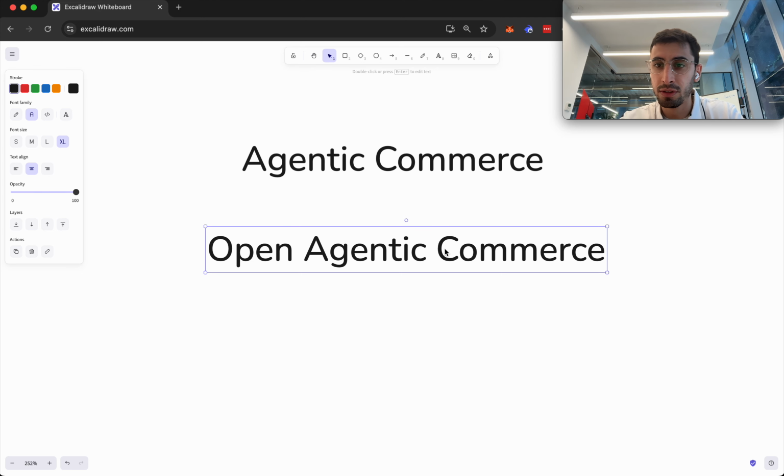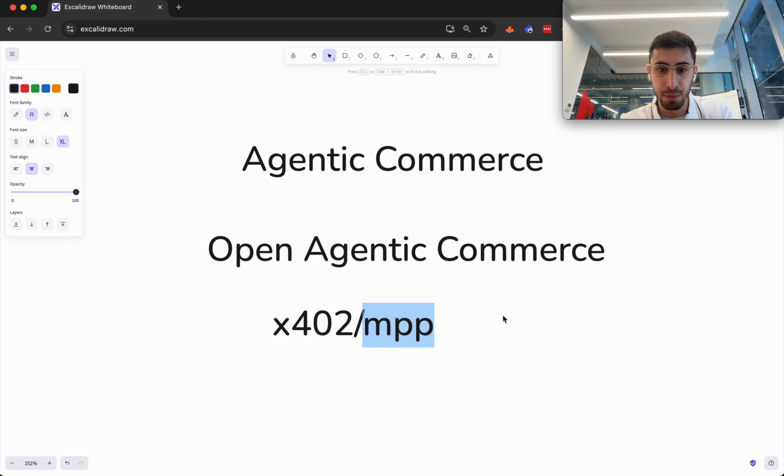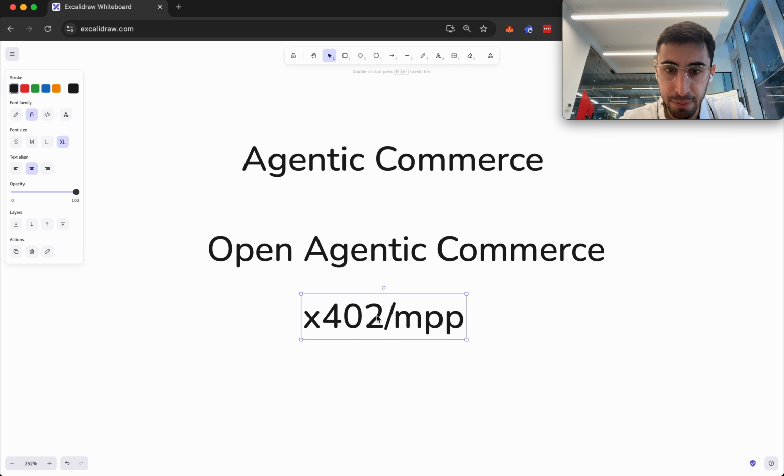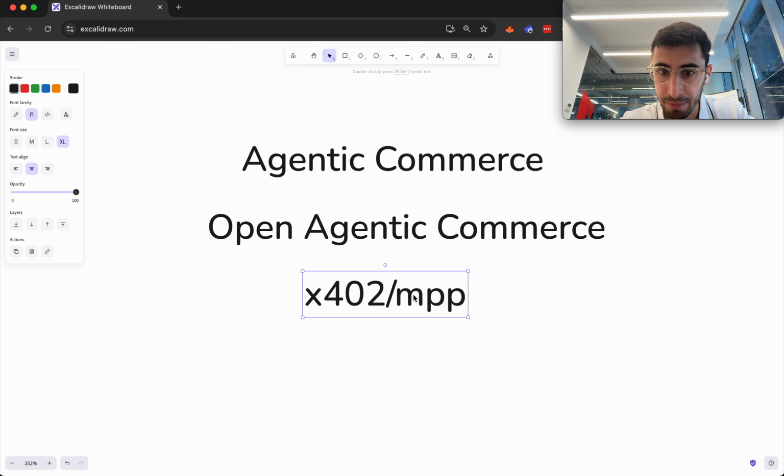So what makes it open? What makes it open is X402 and MPP. X402 is a Coinbase protocol, MPP is a Tempo protocol, and they both allow you to do payments through HTTP, right?